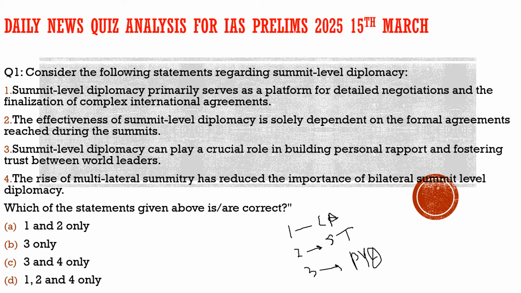What are the different trends they follow for framing the papers? And also we'll try to learn what different methods we can implement in the exam if we don't have proper knowledge of the question, and solve the question correctly. What can be the different elimination methods? We will try to learn that, and at the same time we will try to learn how we can implement this knowledge, which we get from this video, in the upcoming exam. So this is in a nutshell what we are going to do in this video.